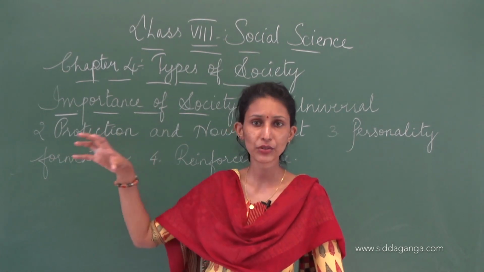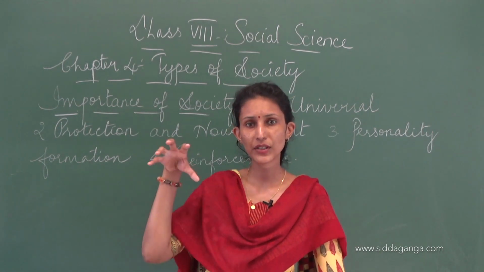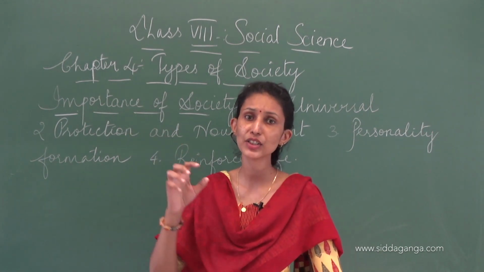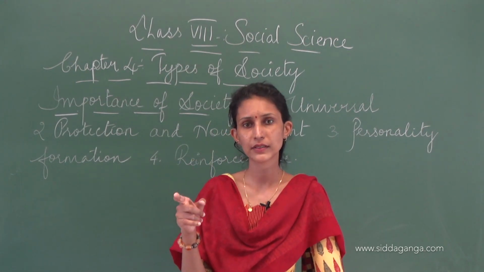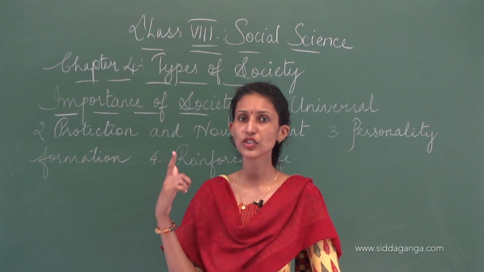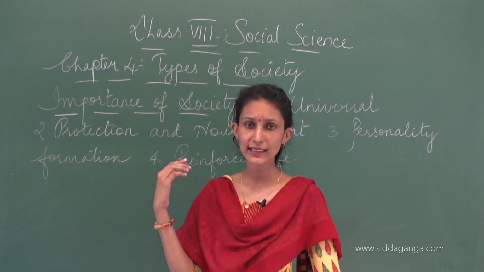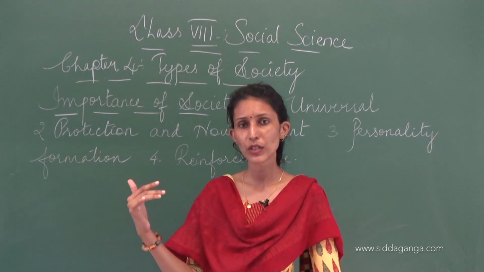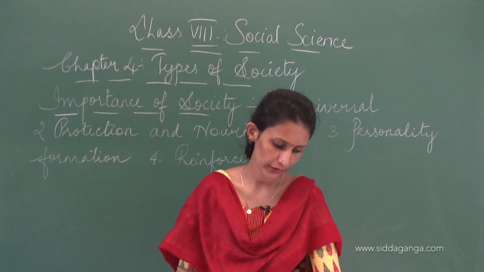So we will have to accept each one's personality differently. We will have to keep in mind how unique each person is. Their thoughts may differ from us. Their actions and their emotions may differ from us. So while keeping all this in mind and the structure of the society, we find society to be very, very complex.